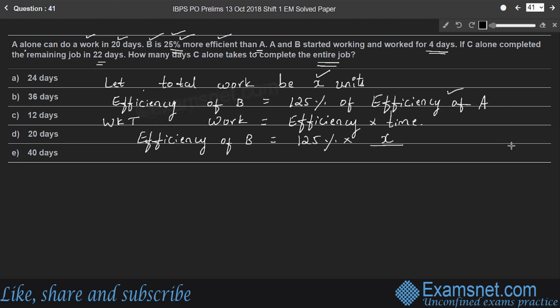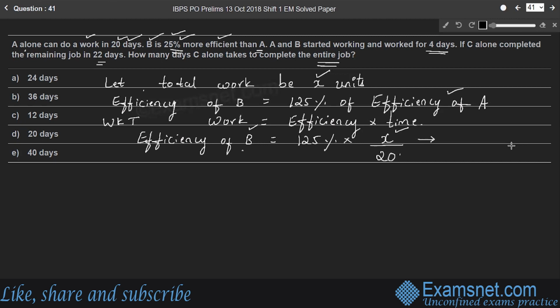Here it is given A took 20 days to complete it, so it is X by 20. So simultaneously we got two values. One is the efficiency of A, which is X by 20, and the efficiency of B, which is 125% of X by 20. One day's work is called efficiency, right?